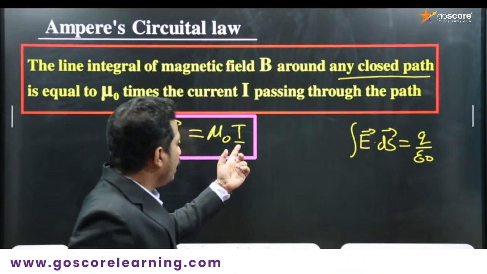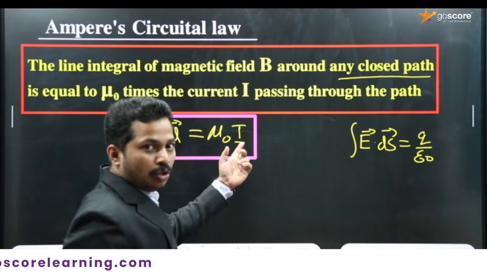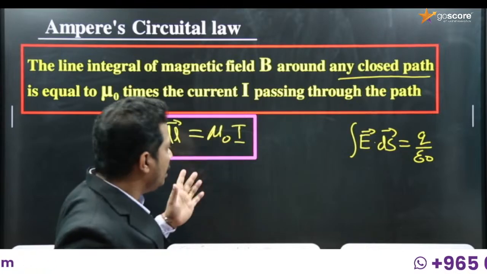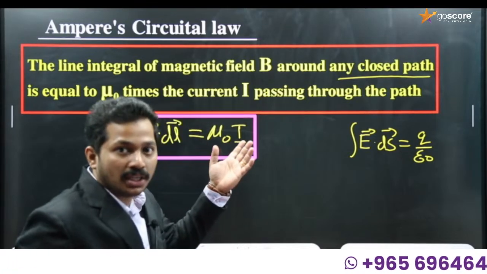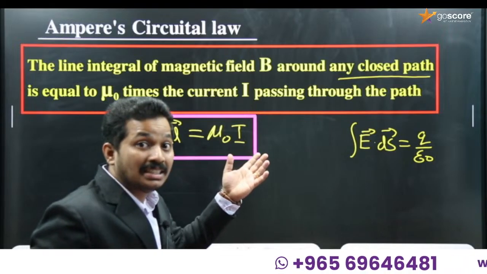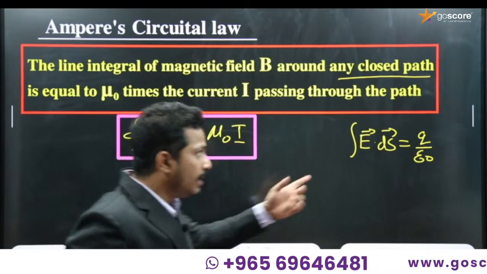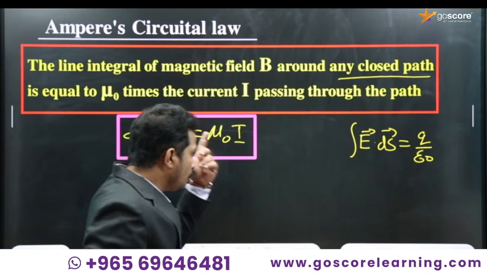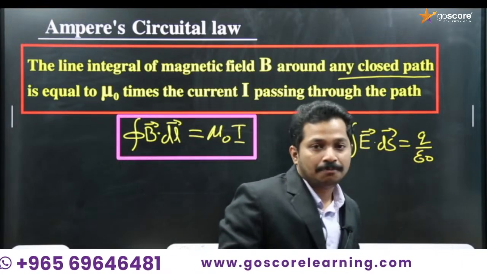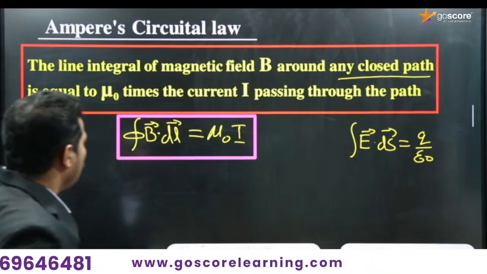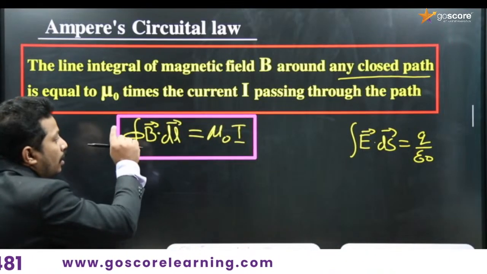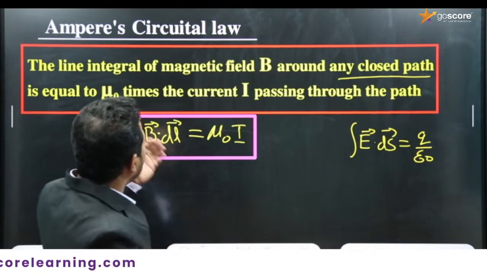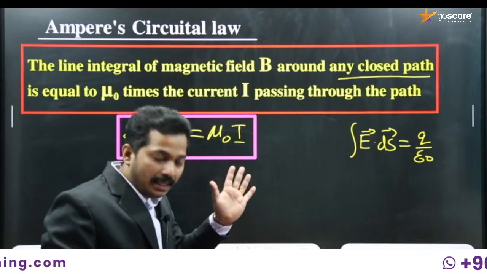Instead of current I, charge is the source. Steady current is the source of the magnetic field. Since we are dealing with magnetostatics, which deals with steady current, here I is the source, and here charge is the source. Here the constant is mu 0, and here the constant is 1 by epsilon 0. So just compare and study. We read it as closed integral B dot dl is equal to mu 0 times the current I enclosed by the loop.